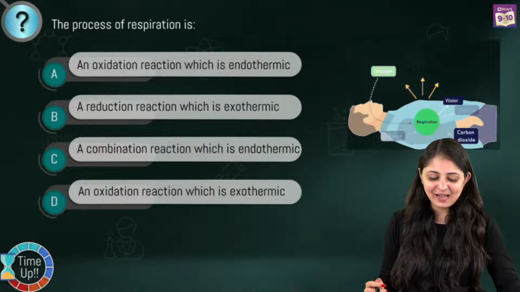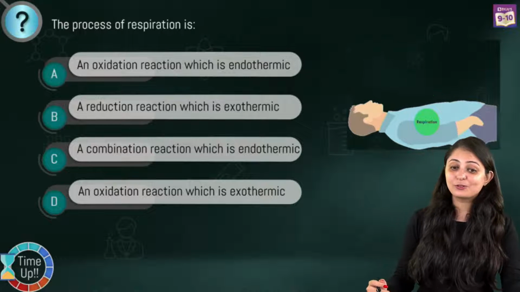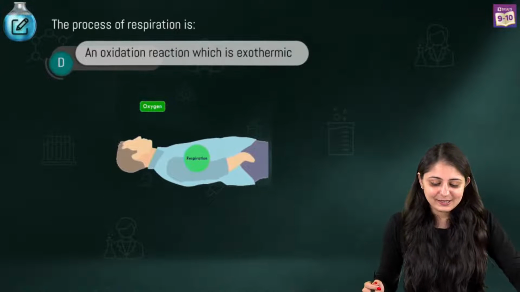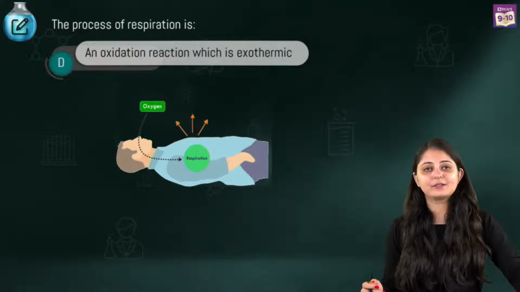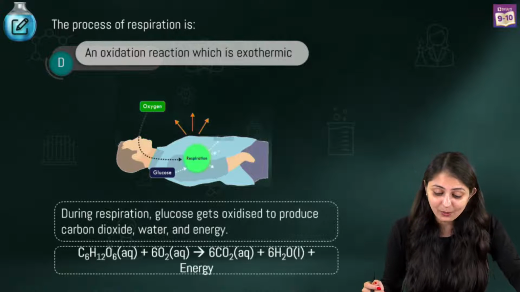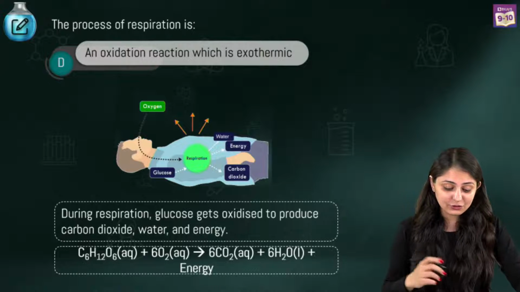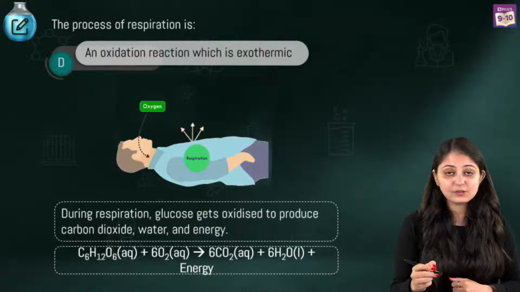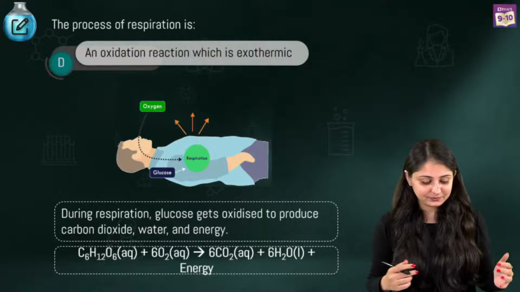Alright, time's up, and as you people said, it's option D. Let's figure out why it's option D now. So in this, what is happening? Glucose is actually getting oxidized and it's producing CO2 and H2O, right? You can see this over here, and a lot of energy is also given out.